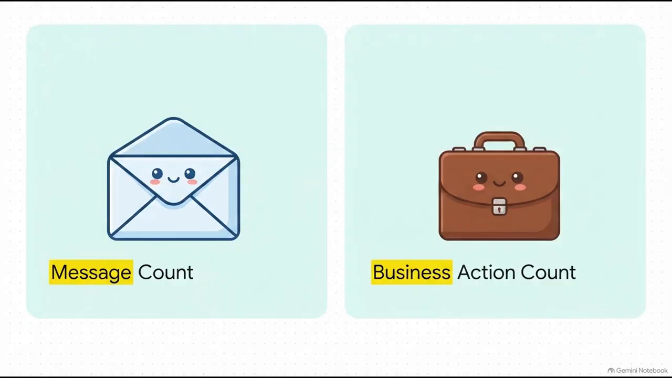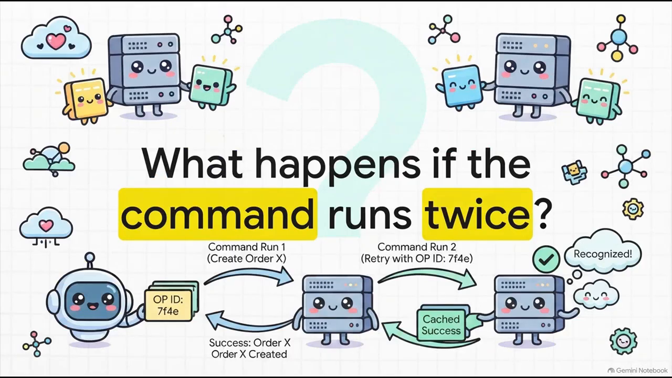This perfectly illustrates a foundational concept in distributed systems. Message count does not equal business action count. Just because a message gets sent over the network twice, or even 10 times because of lag or timeouts, does not mean we should actually charge a credit card multiple times. Which brings us right to idempotency. It simply answers the question, what happens if the command runs twice? In a well-designed system, if a retry uses that exact same operation ID we just talked about, the receiving system recognizes it.